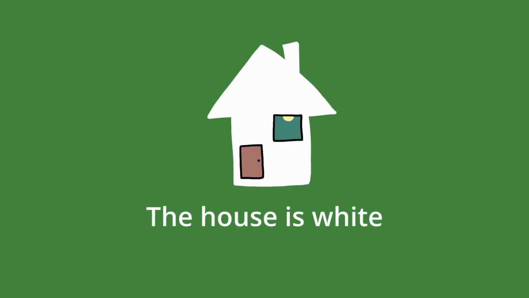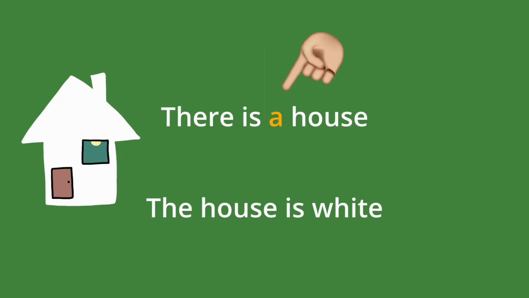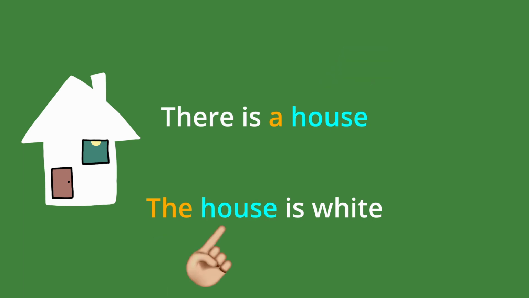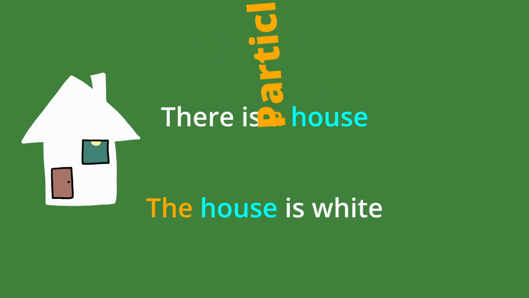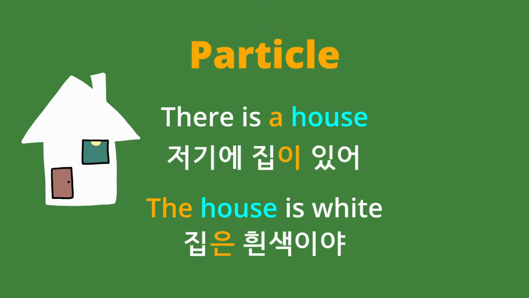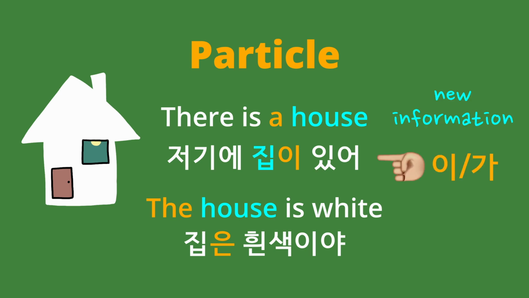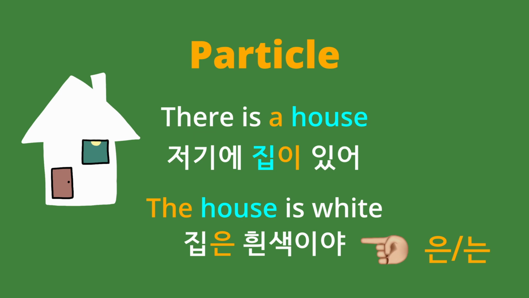Let's see an example. There is a house. The house is white. The first article, a, is indefinite and the second is definite. Why? Because the house in the first sentence is new information, while that in the second sentence is old information, referring to the first sentence. You unconsciously use articles, not randomly but selectively. In Korean, you can use particles instead of articles. 저기에 집이 있어. For new information, use 이가. 그 집은 흰색이야. For old information, use 은는.